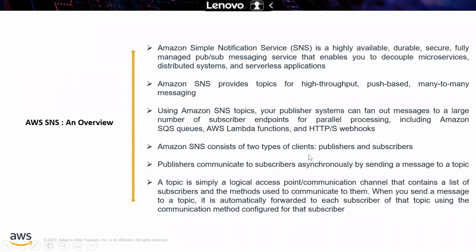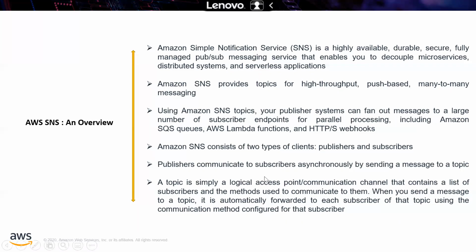And what fan out means: you can receive a message and you can process that message to the SQS queue or Lambda function or HTTPS webhooks. Anything you can process simultaneously. That is called a fan out. And SNS consists of two types of clients. As I said, a publisher and a subscriber.